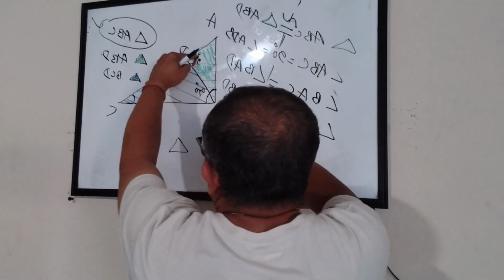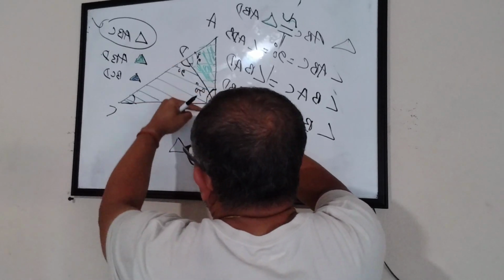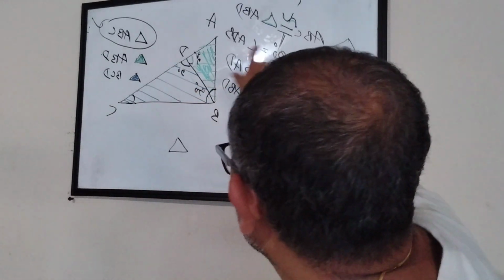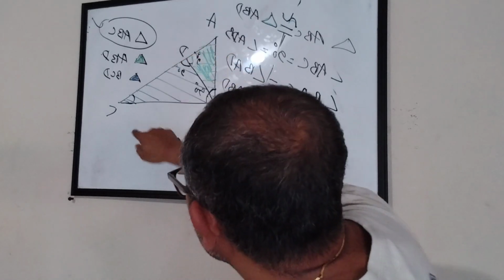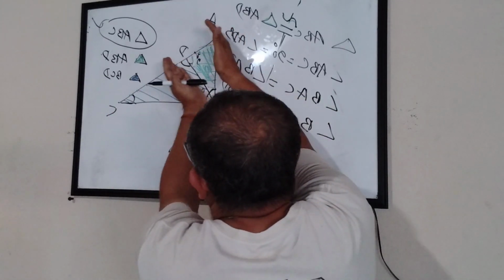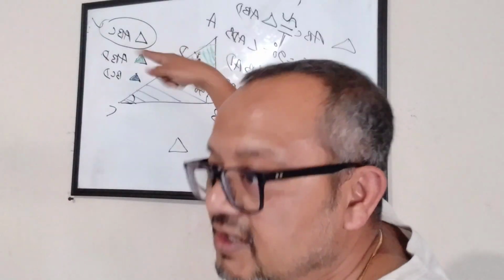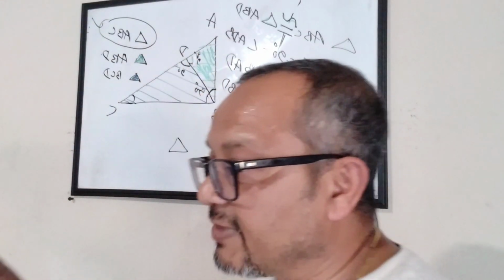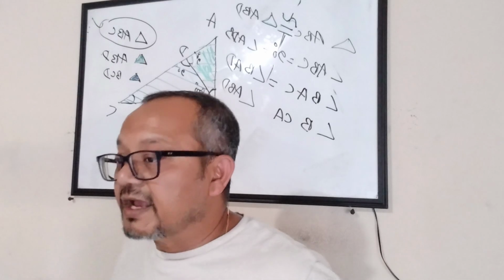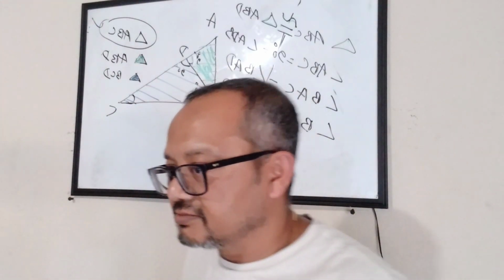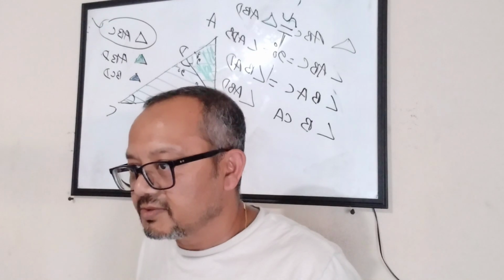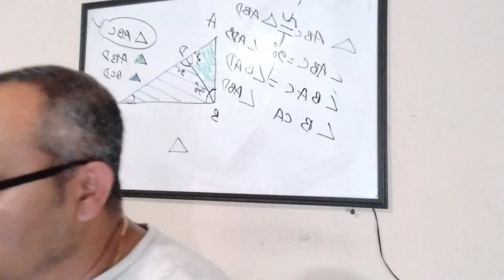One angle is 90 degrees here, and the larger triangle has 90 degrees here. They have matched. The second angle is present in both the triangles, so two angles have matched. So the third angle has to match. No doubt about it. Do you guys agree? Yes. Everybody?